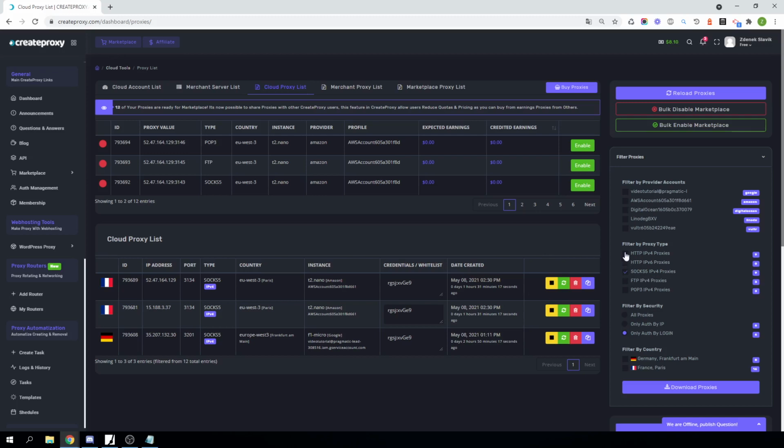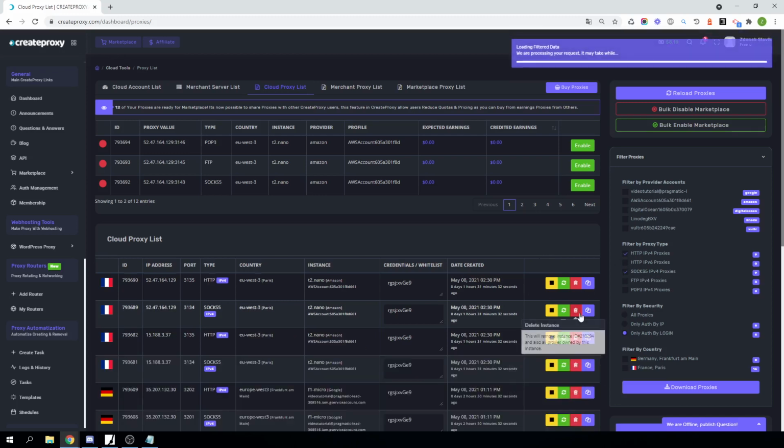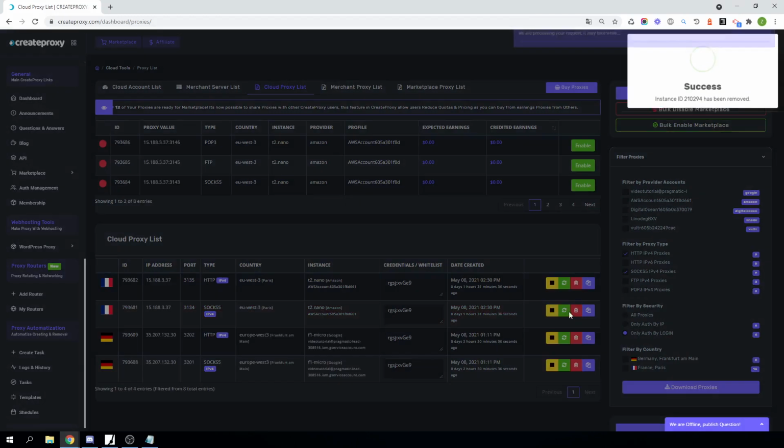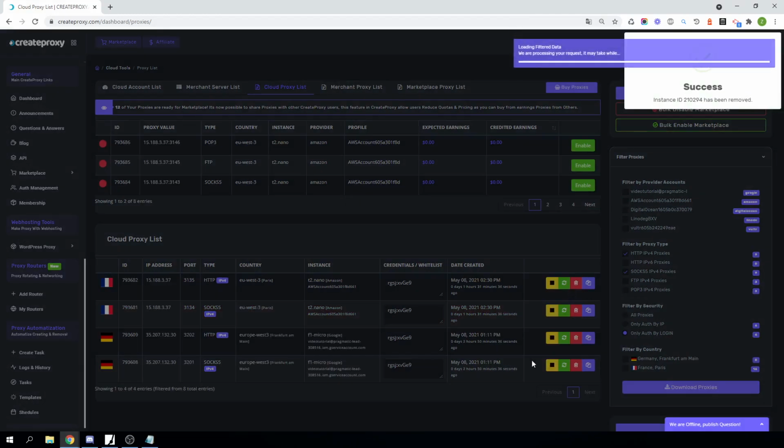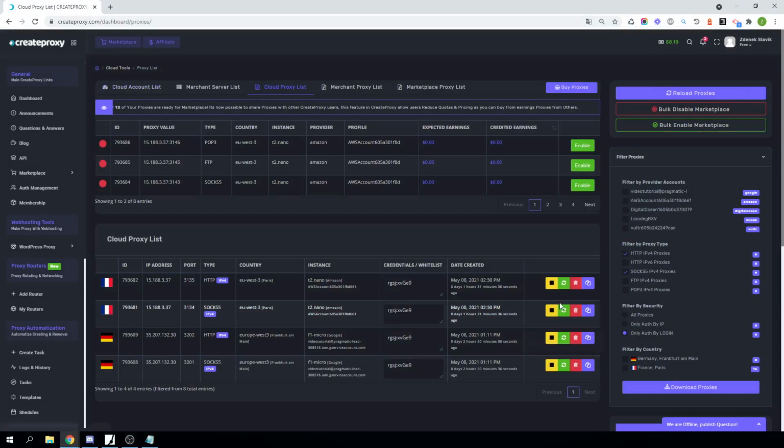And once you don't need these proxies, you can just remove the instances one by one, or in the account list, all the instances for the single profile.